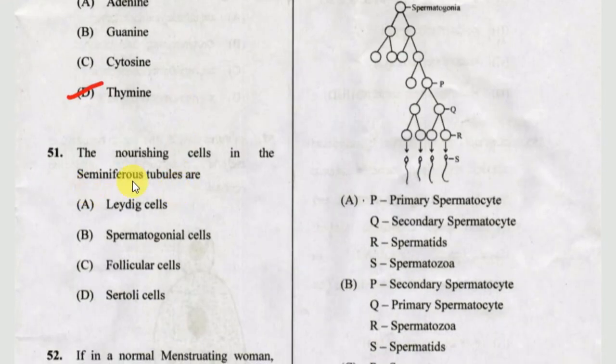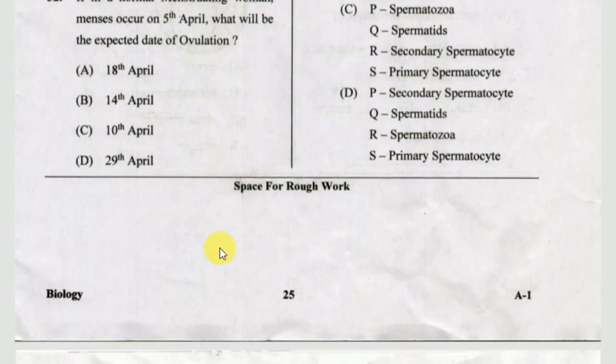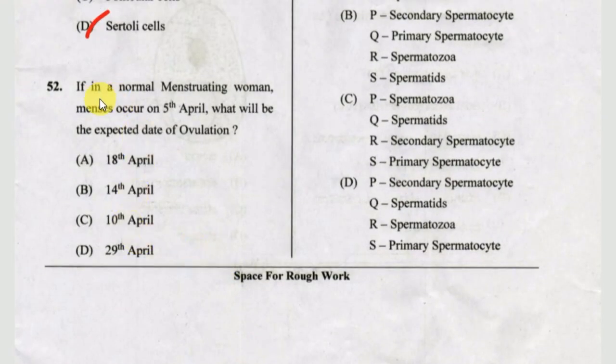Next one. The nourishing cells in the seminiferous tubules are Leydig cells, spermatogonial cells, follicular cells, Sertoli cells. The answer to 51 is D. Okay, Sertoli cells.